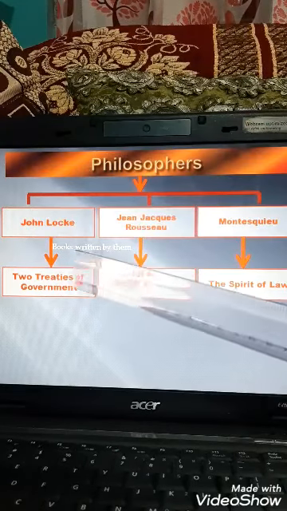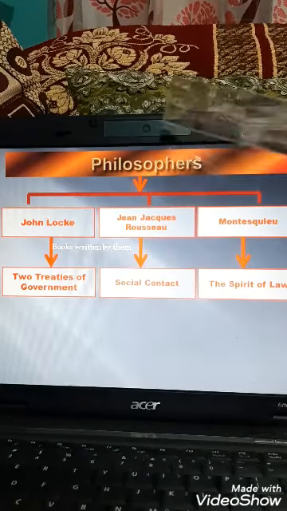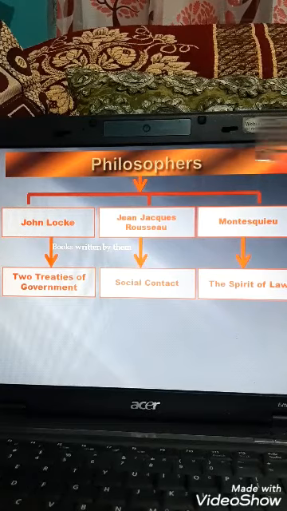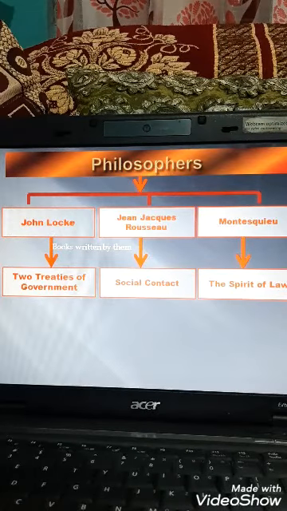John Locke wrote the book Two Treatises of Government, Jean-Jacques Rousseau's book was The Social Contract, and Montesquieu's was The Spirit of the Laws. Now, John Locke, who wrote Two Treatises of Government, completely revolted against the divine right of the monarch. The idea was that no privileges should be given by birth, but should be given by work, depending upon merit.